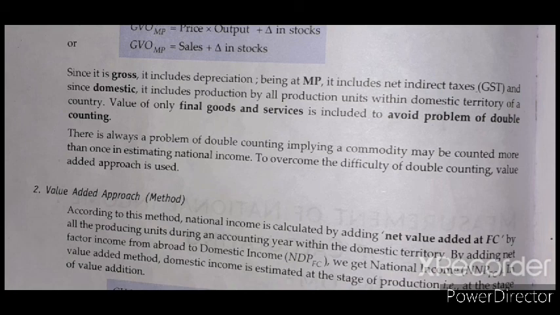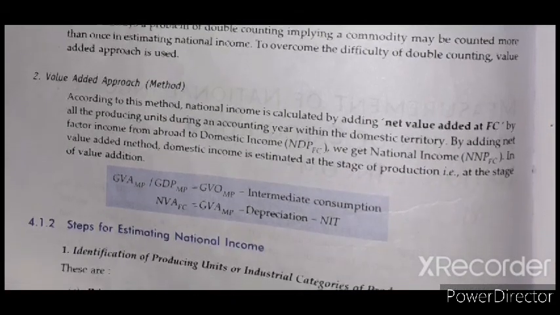Again, it is counted at the wholesaler and retailer, as well as when it comes to the consumer. So any commodity is counted more than once, so there are chances of double counting. To overcome this problem, the value added approach is used to calculate the national income at the level of production. Now, what is the value added approach?